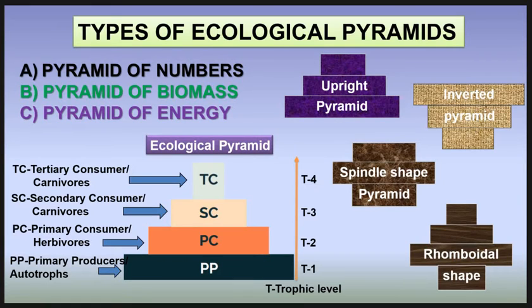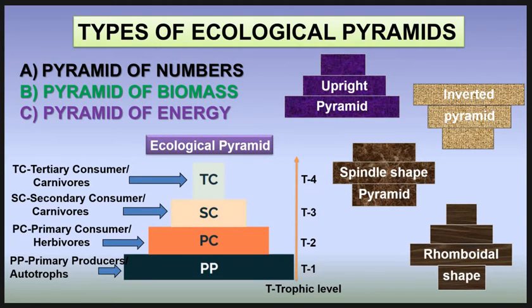The bottom of an ecological pyramid is broad and is occupied by the producers, that is the autotrophs. They form the first trophic level. Then the primary consumers occupy the second trophic level. And the secondary consumers, that is the carnivores, occupy the third trophic level. And the last is the top consumer or the carnivores, which occupy the fourth trophic level and so on.